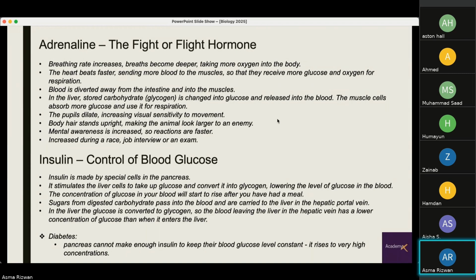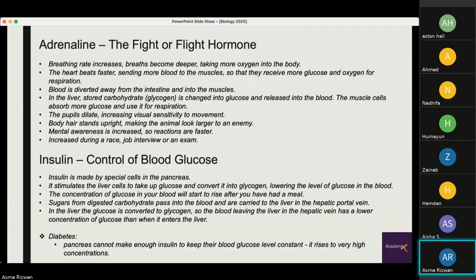You need more energy for that respiration to occur and produce more oxygen. The muscle cells absorb more glucose and use it for respiration.